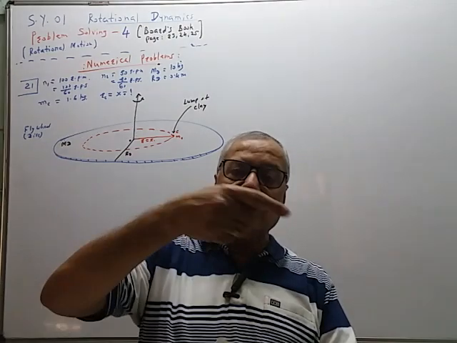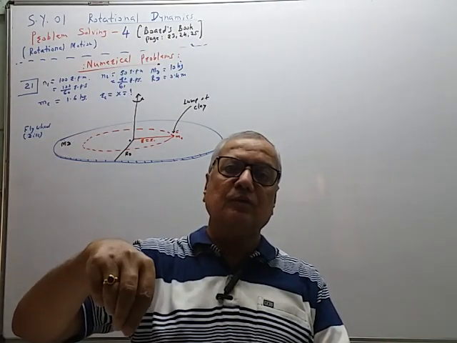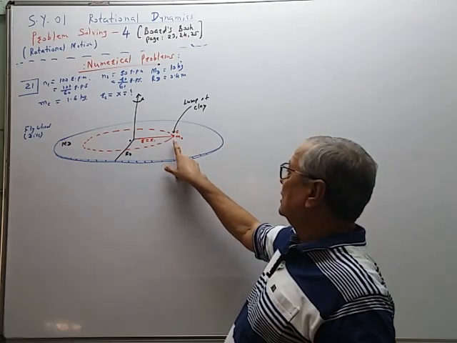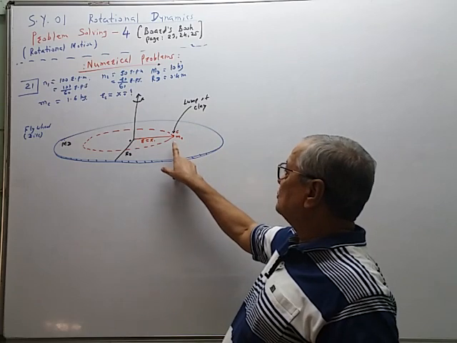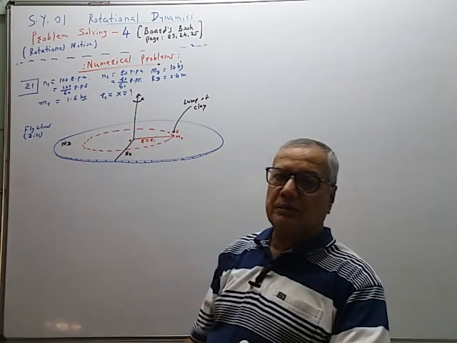A gramophone record disc is rotating and a blob of wax is put on it, so its speed decreases. The same thing is happening here. When a lump of clay is put on the rotating disc, its frequency decreases from 100 to 80 RPM.